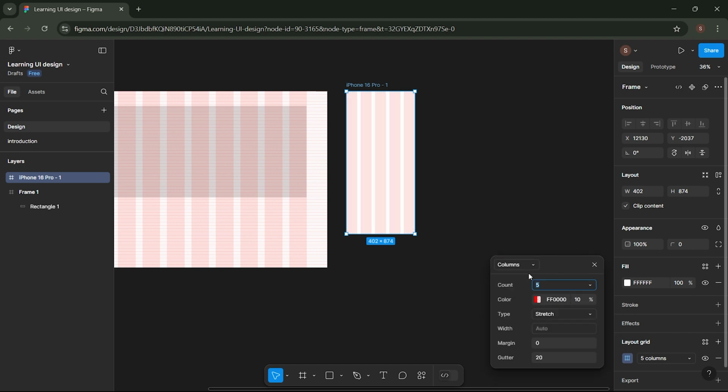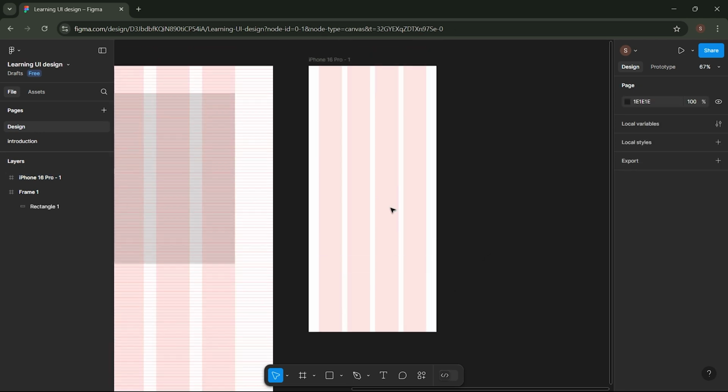For the count setting, since the mobile layout isn't as wide as the desktop layout, we'll set it to 4. For the type, select Stretch. Set the margin to 32 and the gutter to 16. The grid will look like this.